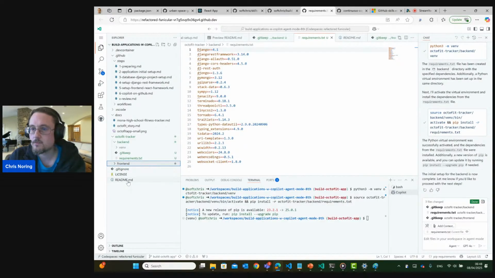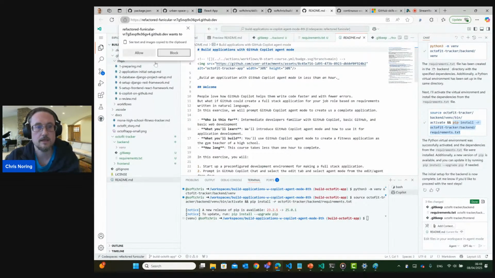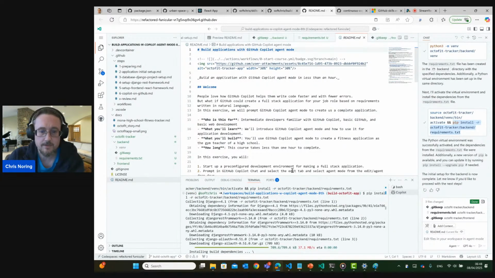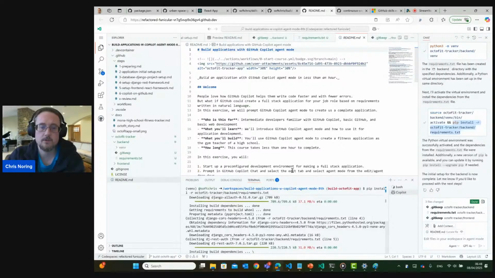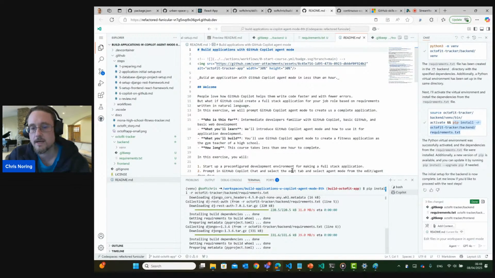Let's see, it was supposed to do a pip install. Sometimes the agent isn't perfect, so I should just say that it has definitely run the command to activate the environment, but it didn't look like it ran this. So let's try to run this manually again. And again, this is why you're the pilot. It is the co-pilot. It does its best. But as you can see here, I was able to catch this because I'm a developer and I have all the know-how, I understand that this didn't run.